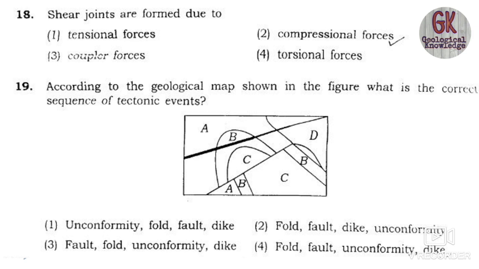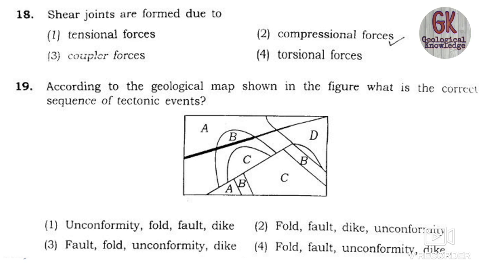Shear joints are those which are formed due to the compressional forces involved in the folding as well as the faulting of the rocks. And tension joints are formed as a result of the tensional forces. So you must understand the basic differences. Shear joints are formed because of the shearing in the rocks, which takes place because of the compressional forces. So here the correct option will be option 2.